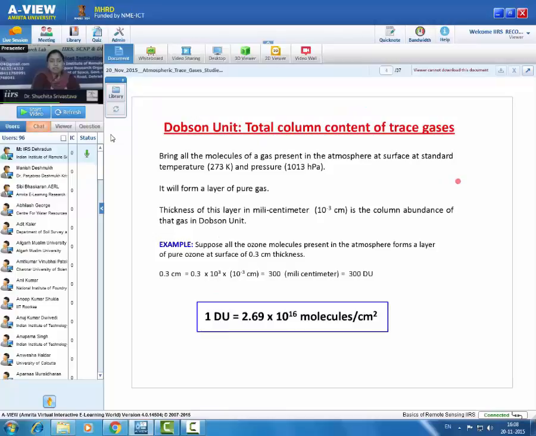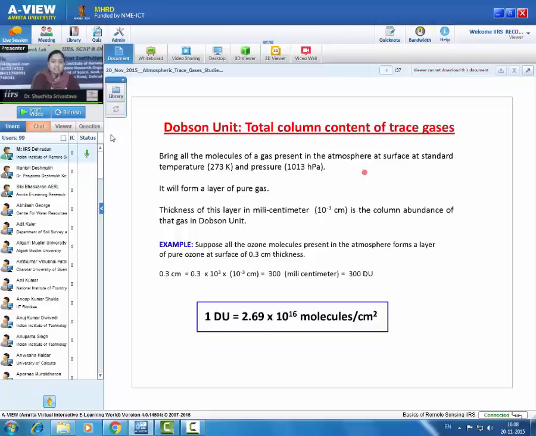Other important unit of measuring trace gases is Dobson unit. This is a unit in which total column content of gases are expressed. For expressing any gas in Dobson unit, you have to bring all the molecules of this gas present in the atmosphere at surface at standard temperature and pressure. Standard temperature 273 degree Kelvin and standard pressure 1013 hectopascal. Then it will form a layer of pure gas. Thickness of this layer in millicentimeter is the column abundance of that gas in Dobson unit.